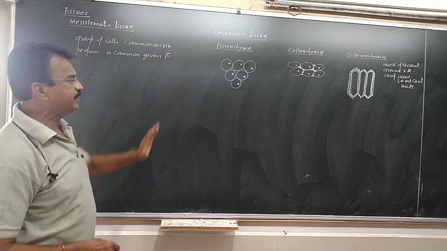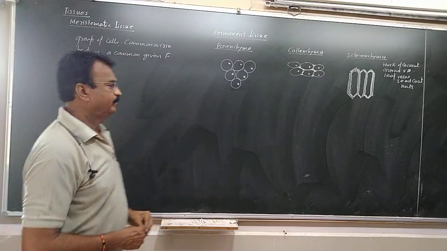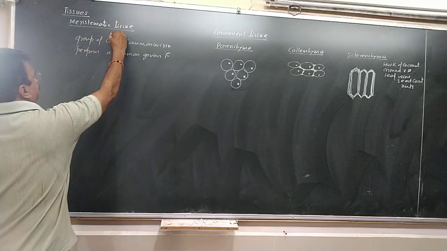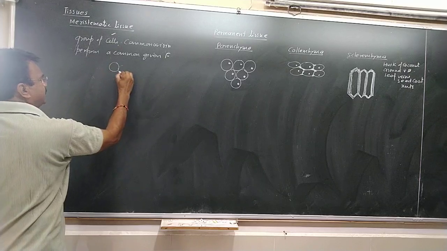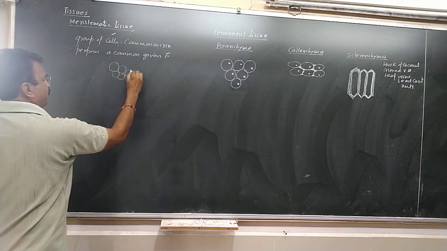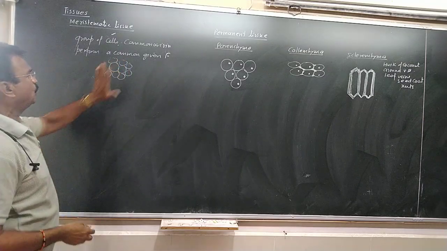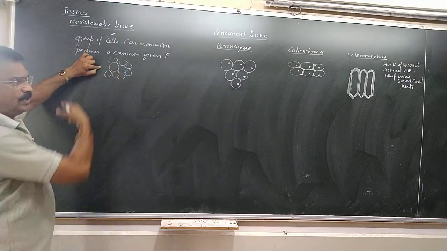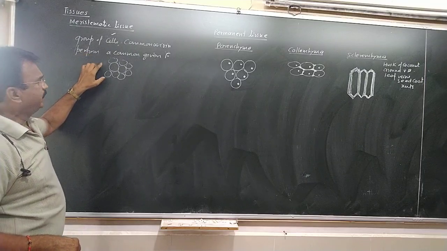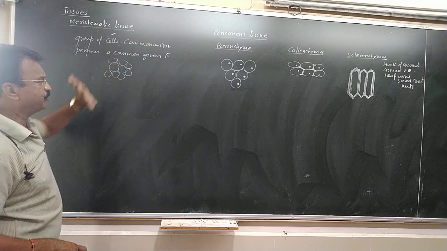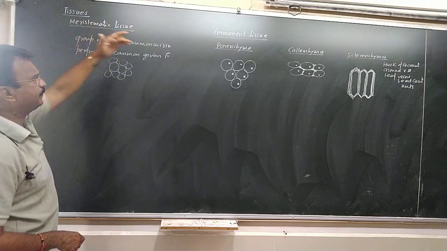For example, parenchyma for storage, and so on. So tissue is a group of cells. This is a cell, and these cells together form a tissue. So tissue is a group of cells having common origin. All the cells originate from a common type of cell, and they are performing a given function. There are two types of tissues, meristematic tissue and permanent tissue.